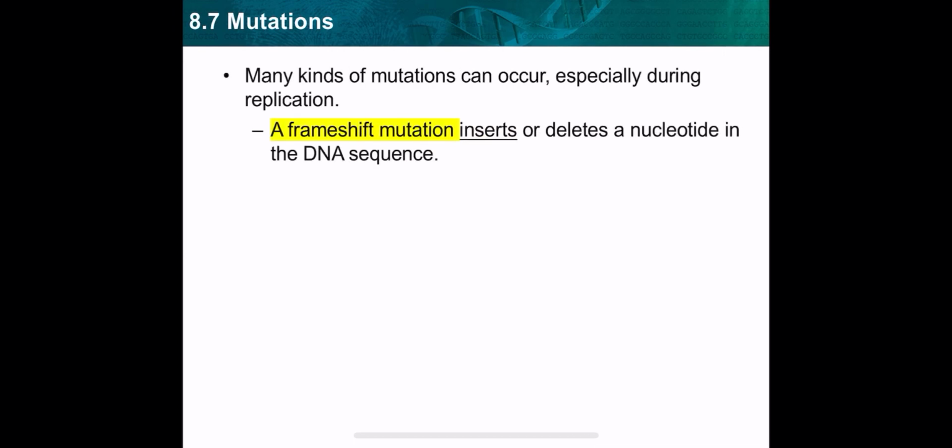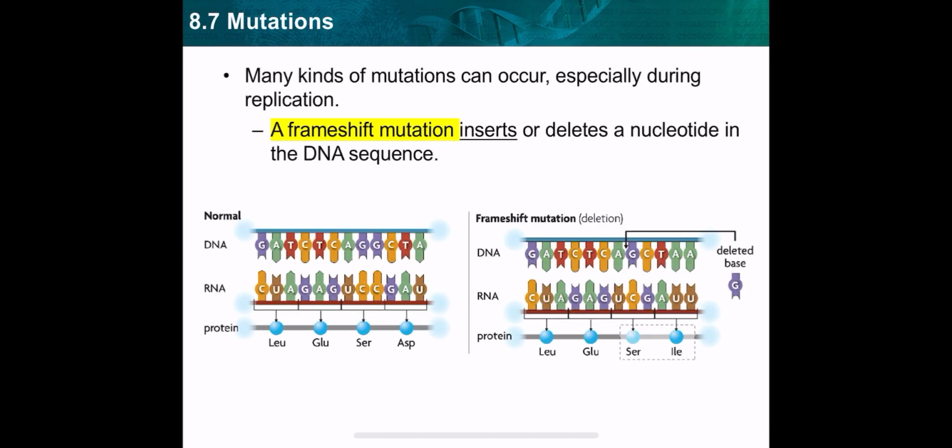Let's see another type of mutation. Another type of mutation that might occur in one gene is the frame shift mutation. From its name, frame shift, we call it frame shift because this will lead to a shift of all codons, a change in all codons after this change. This will occur by insertion or deletion of a nucleotide. For example, this nucleotide, instead of being GG, one G is removed. This will affect all the coming amino acids.